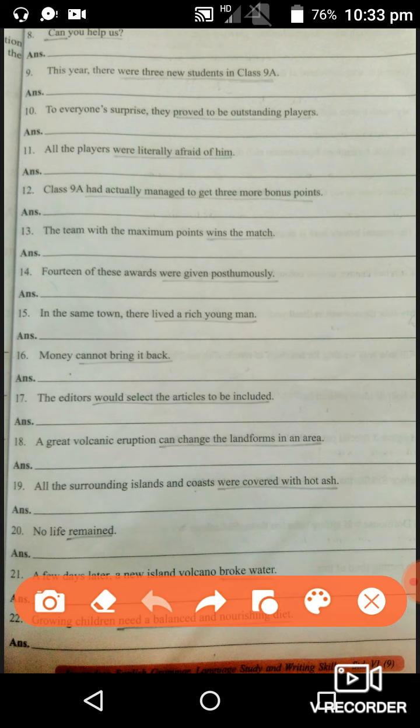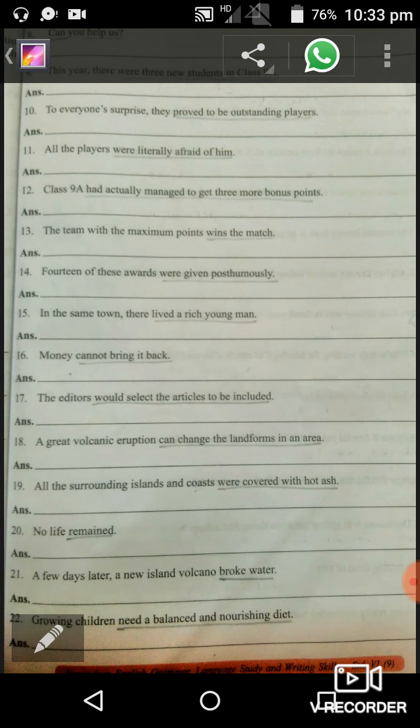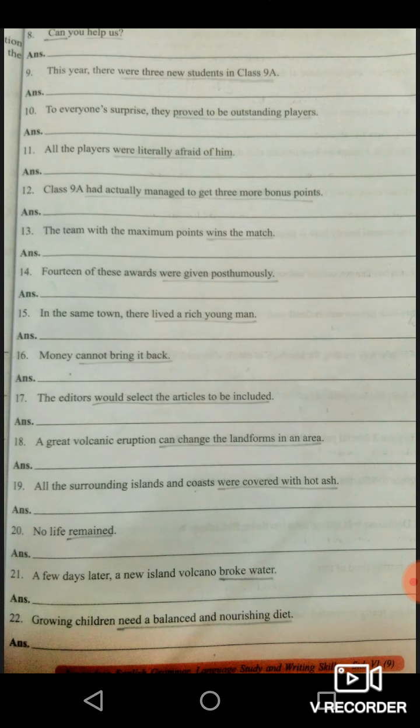20 number, no life remains. Remains is a verb, so only remains is the predicate. No life is what? No life is subject. A few days later, a new island volcano broke water. Broke is a verb. That's why broke water is a predicate. And last number, growing children need a balanced nourishing diet. Need is a verb. That's why need a balanced and nourishing diet is called predicate.